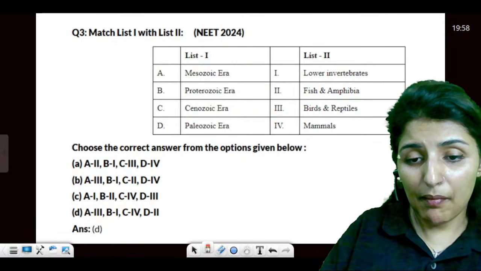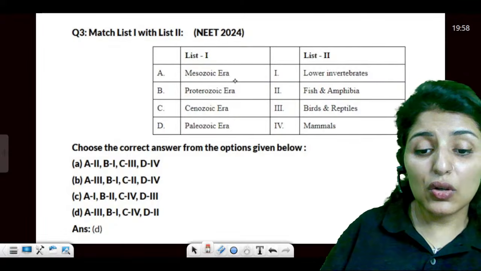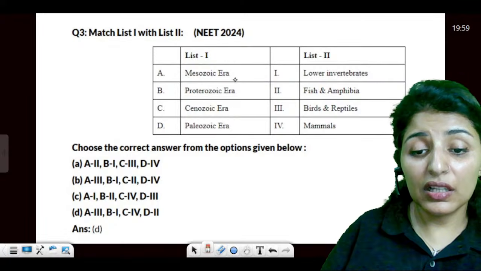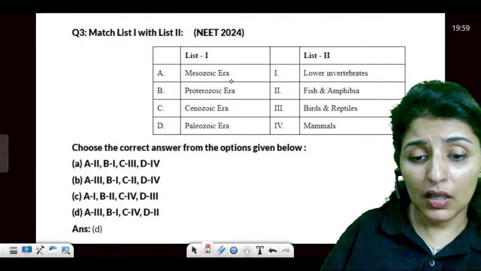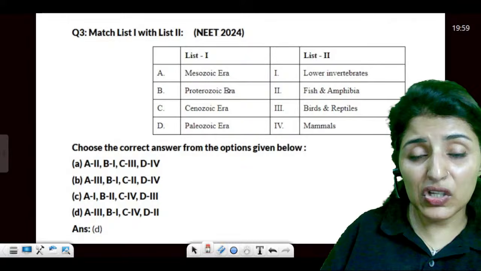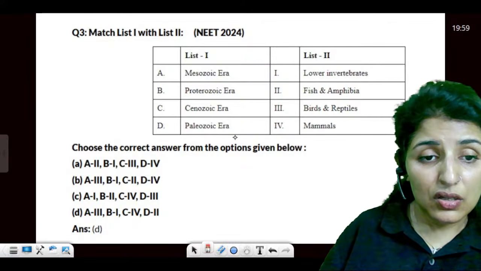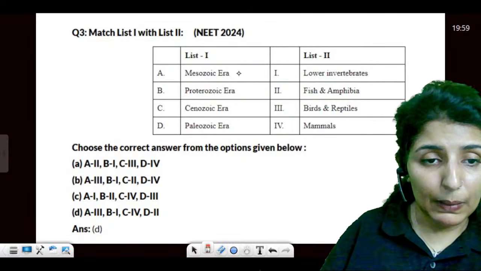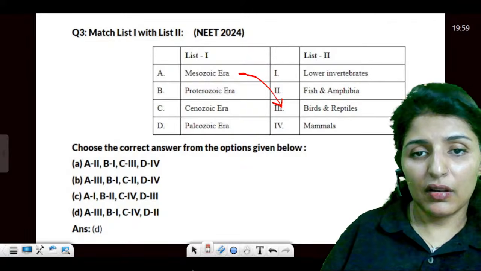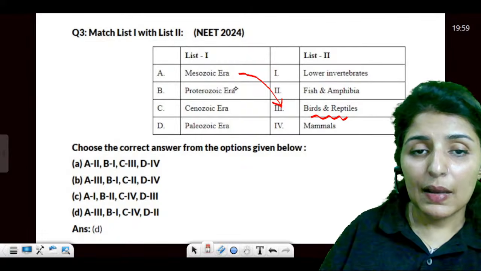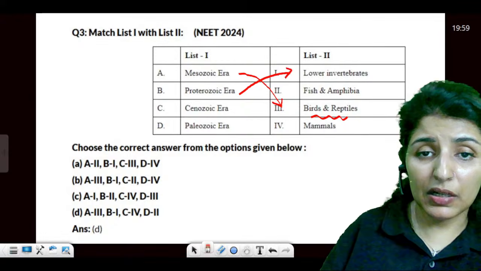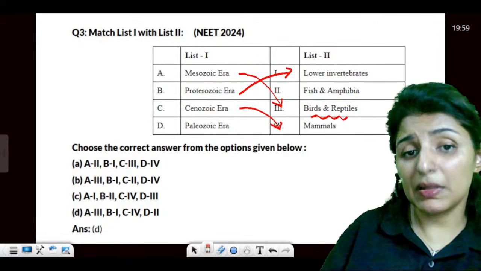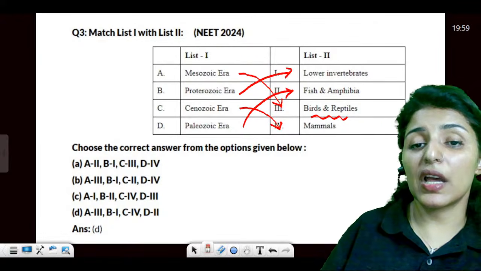Let's move on to the next. We have these eras, the geological time scale given here. Let's see which event occurred during which era. So the answer is: the Mesozoic era gave us birds and reptiles. Proterozoic era gave us lower invertebrates. Cenozoic era gave us mammals, and Paleozoic era gave us fish and amphibia.